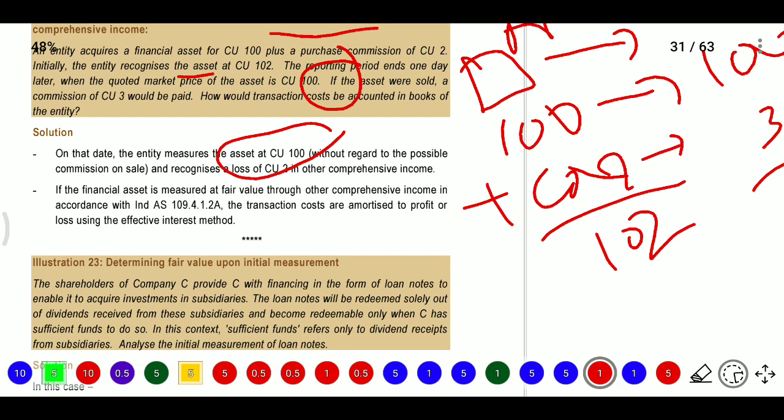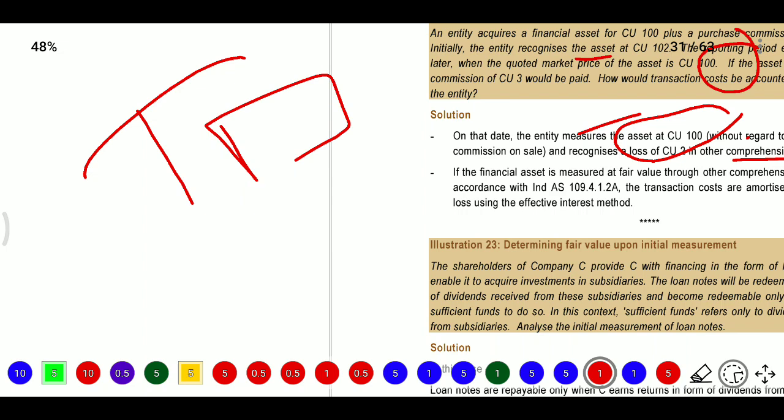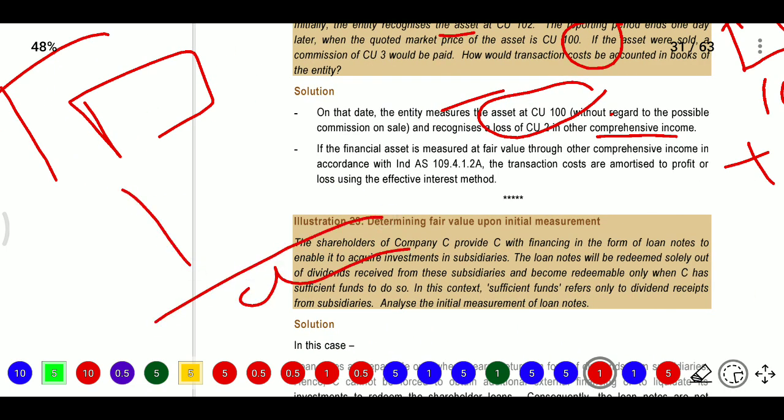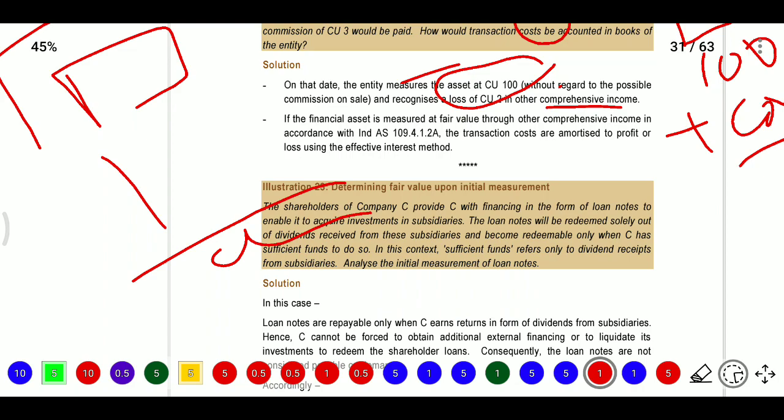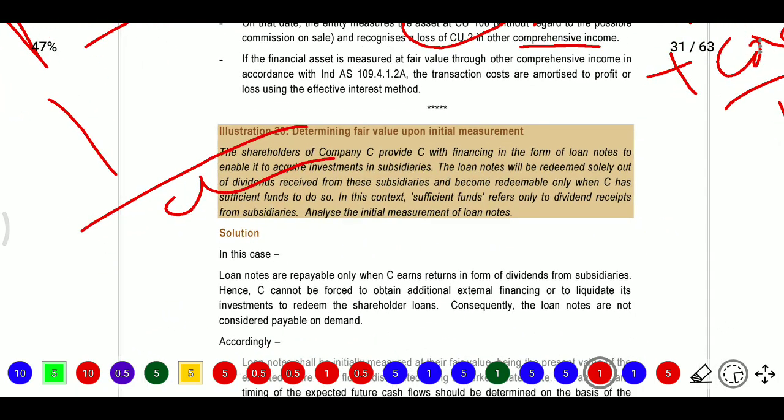If the financial asset is measured at FVTOCI in accordance with Ind AS 109, the transaction cost is amortized to the profit and loss account using the effective interest method. So we need to amortize that 2 rupees using the effective interest method. So this is OCI and this is the asset. 100 rupees will become the asset in the balance sheet. The 2 rupees will be recognized in OCI, and using the effective interest rate we need to amortize it to the profit and loss account.